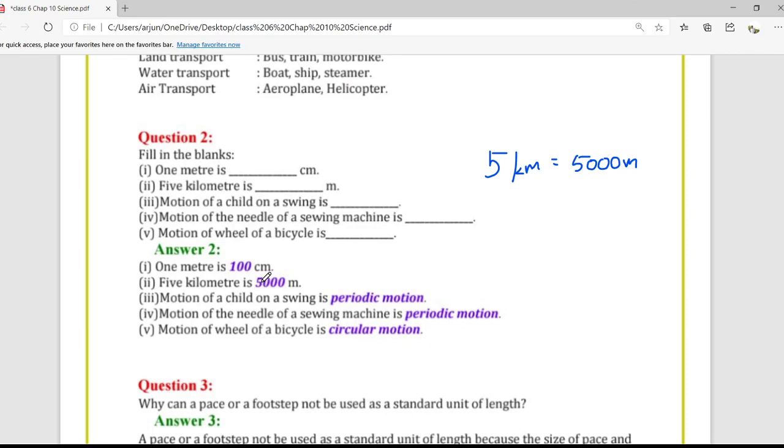Motion of the needle of a sewing machine is also a periodic motion. The needle goes up and down after a certain time, right? Motion of a wheel of a bicycle is circular motion. We have seen that activity of taking a stone and tying it with a rope, right? We have seen the phenomenon of the radius remaining the same when we whirl it.